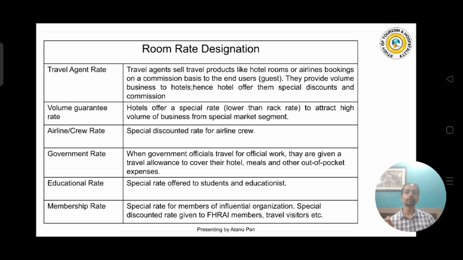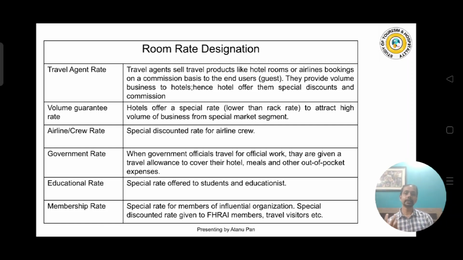Next is the volume guaranteed rate. Here the hotel offers a special rate lower than the rack rate. We can say it's a discounted rate to attract a high volume of business from a special market segment. We can say that the downtown hotels, or maybe the hotels which are located at the heart of the city.